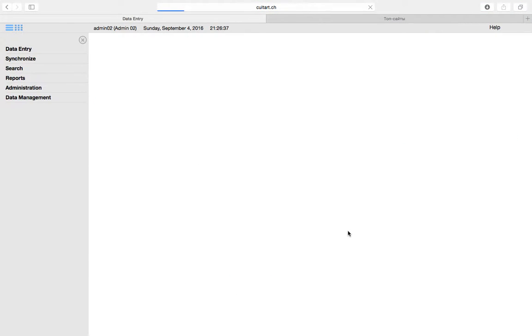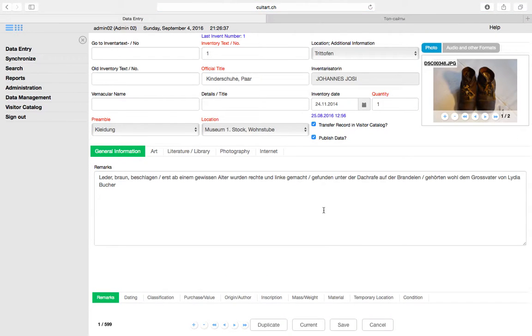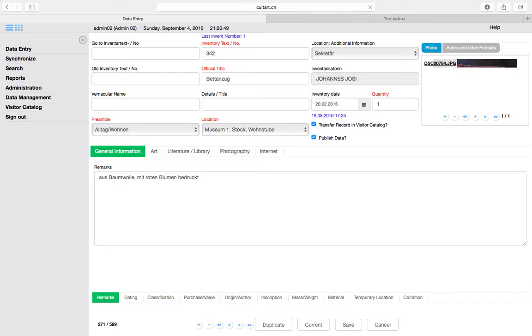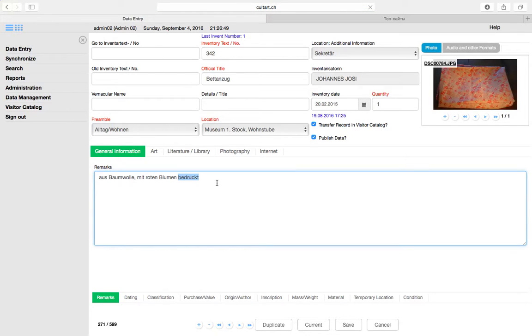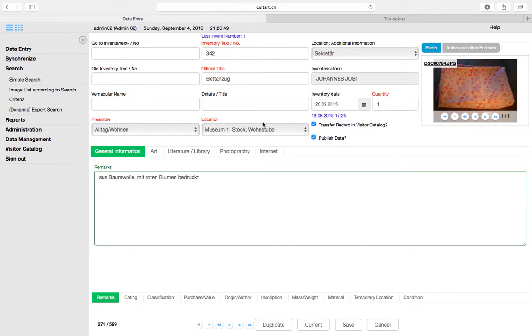Let us make another test. Let us make, I don't know, 342. Let us copy this word. Go.